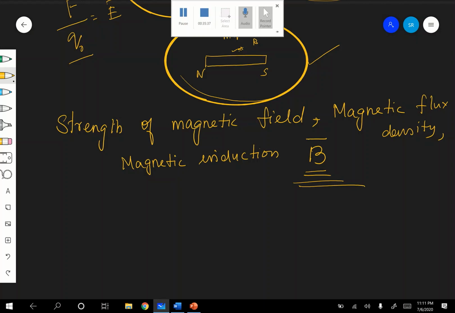Therefore now we are going to derive it. Once we derive the expression, from that we can define B. Hope you are following. Okay, therefore, force on a moving charge in a magnetic field.